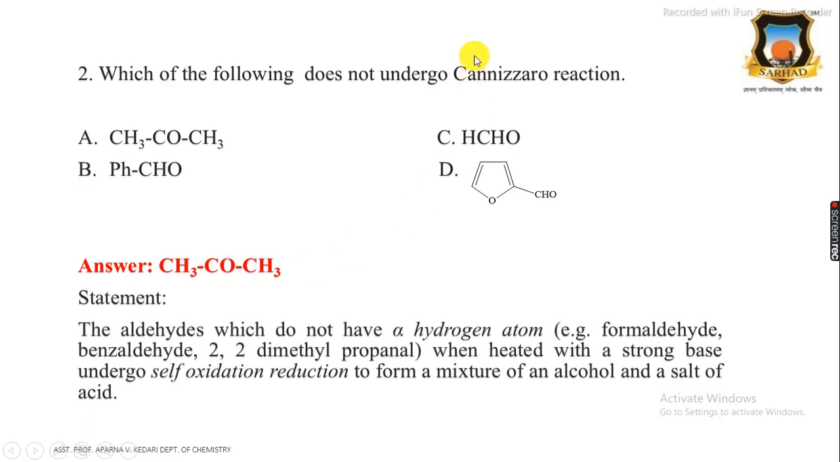According to the statement of the Cannizzaro reaction, aldehydes which do not have an alpha hydrogen atom, such as formaldehyde, benzaldehyde, and 2,2-dimethylpropanal, when heated with a strong base, undergo self-oxidation and reduction to form a mixture of alcohol and salt of acid. Here in acetone there is an alpha hydrogen, therefore acetone does not undergo the Cannizzaro reaction.